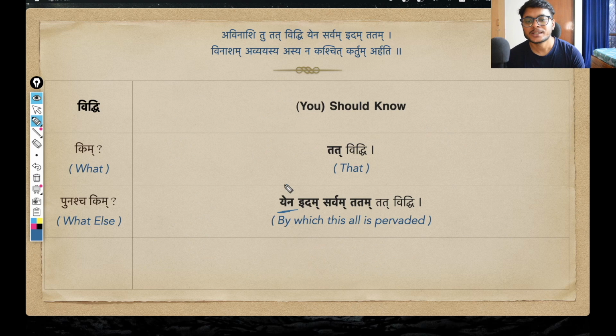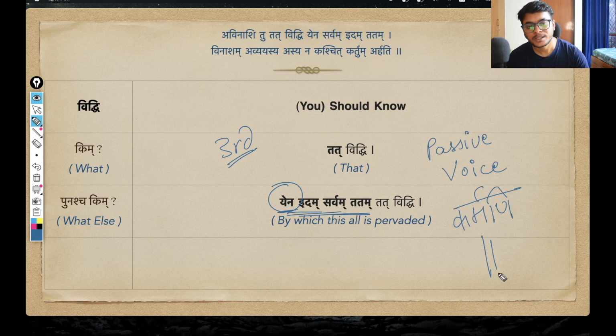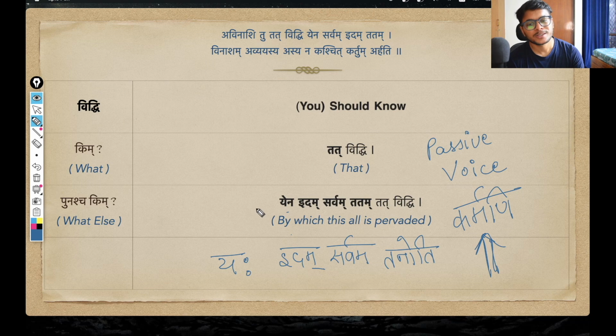Yena. This particular word here is in the third word case. This entire structure, as you can see, is basically a passive voice, or in Sanskrit we say karmani prayoga. Because with this statement I am saying yena, that there is some element by which all of this is pervaded. This is the main karta in the active voice. If we use the normal active voice, the kartari prayoga,